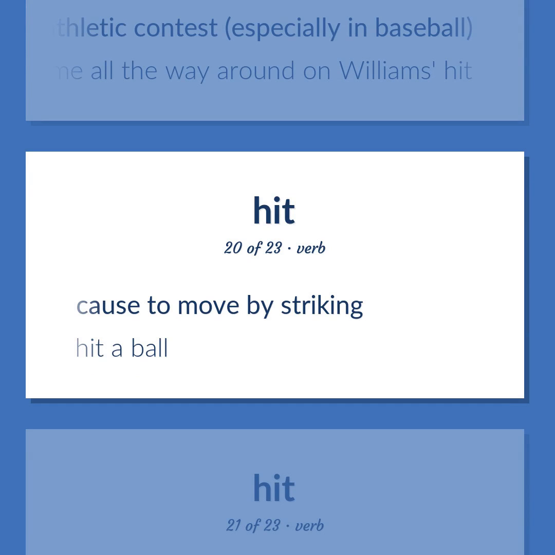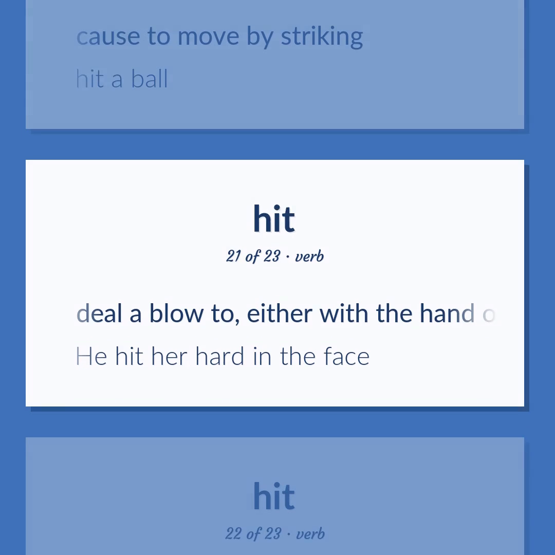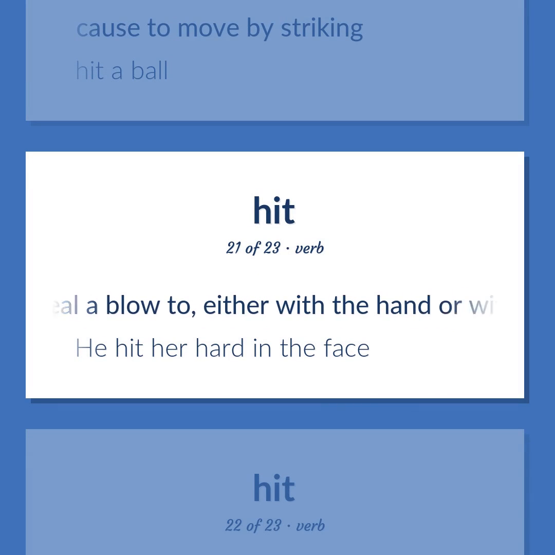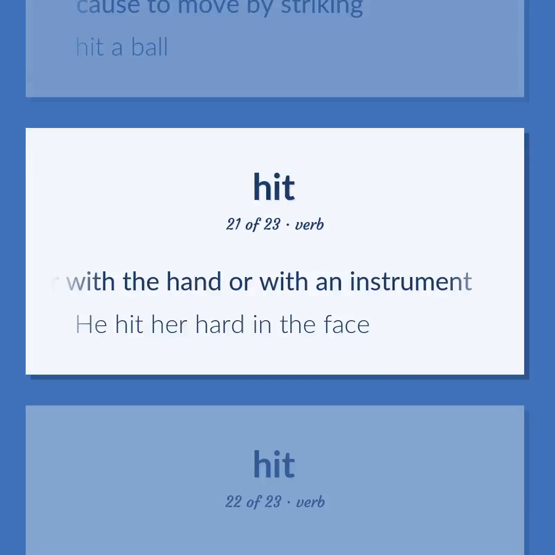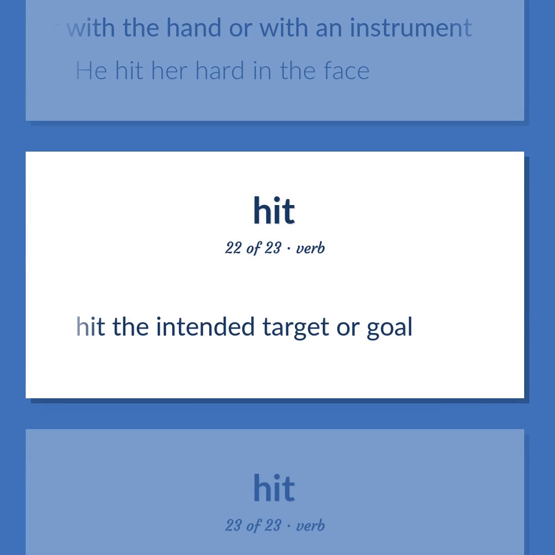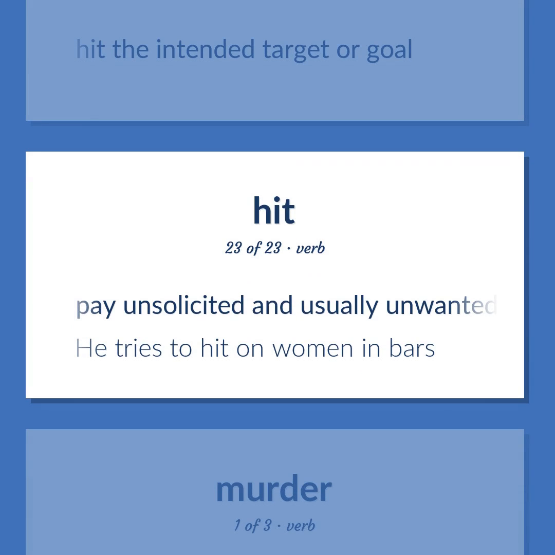Cause to move by striking. Hit a ball. Deal a blow to, either with the hand or with an instrument. He hit her hard in the face. Hit the intended target or goal. Pay unsolicited and usually unwanted sexual attention to. He tries to hit on women in bars.